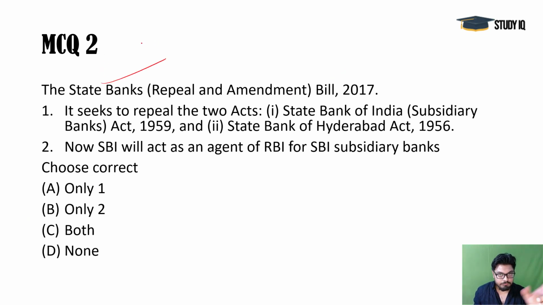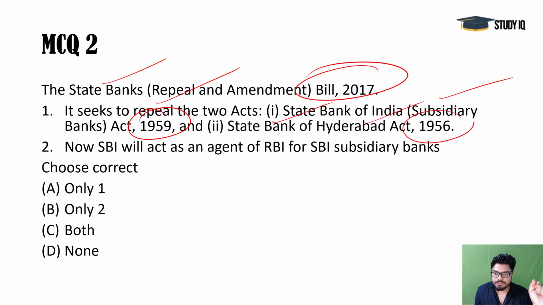Next, state banks, a very likely question for the prelims of this year. State Bank Repeal and Amendment Bill 2017. This bill was passed in 2018, and it seeks to repeal two acts: the State Bank of India Subsidiary Banks Act 1959 and the State Bank of Hyderabad Act 1956. You see, there used to be a lot of subsidiary banks for SBI: State Bank of Mysore, State Bank of Travancore, Hyderabad, Bikaner and Jaipur.